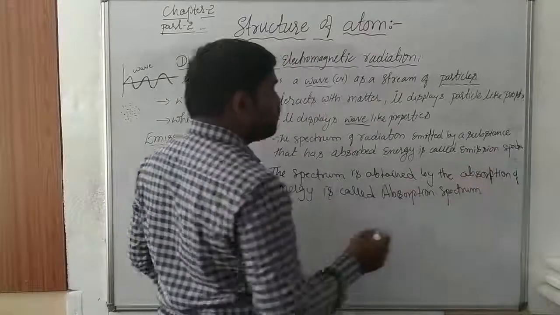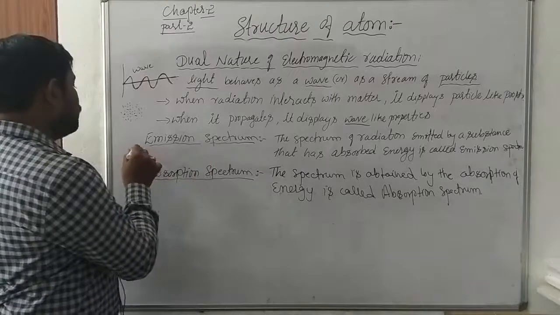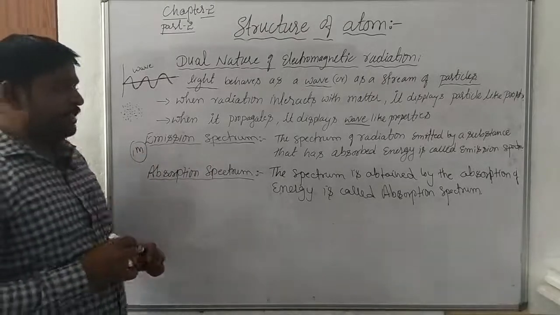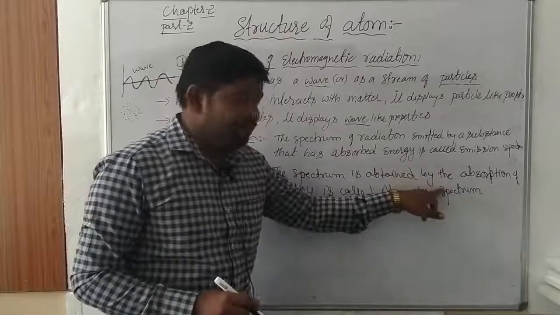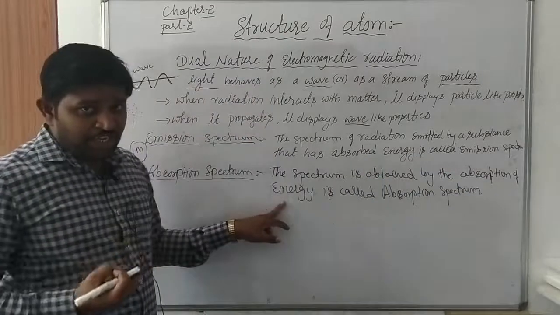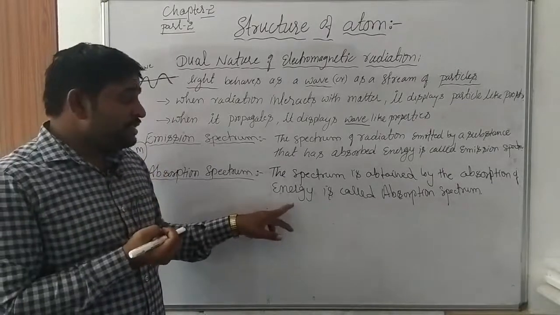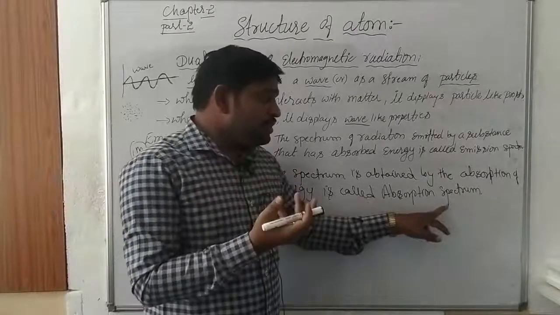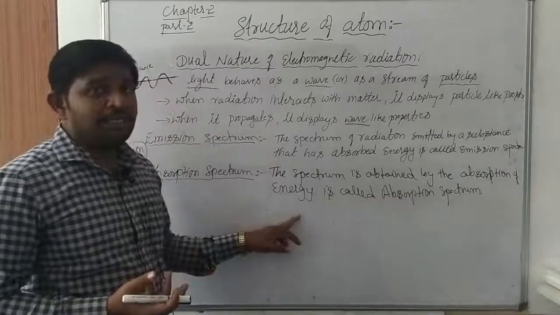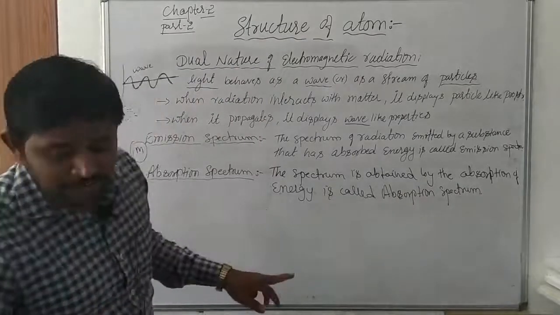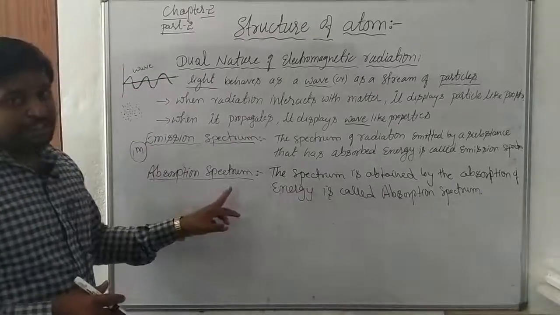So what do you mean by absorption spectrum or what do you mean by emission spectrum? Any one of them can be asked for marks. Here absorption spectrum means the spectrum is obtained by the absorption of energy. Any substance which can absorb some quantity of energy and gives a spectrum, that is called absorption spectrum. Always these are obtained in terms of dark lines. So dark lines of the spectrum are always called absorption spectrum.